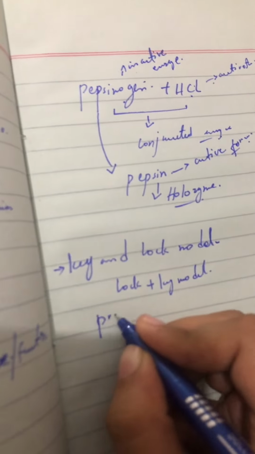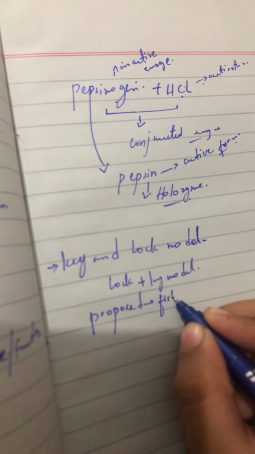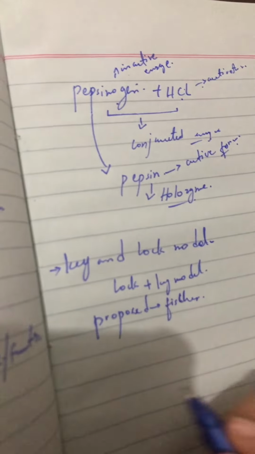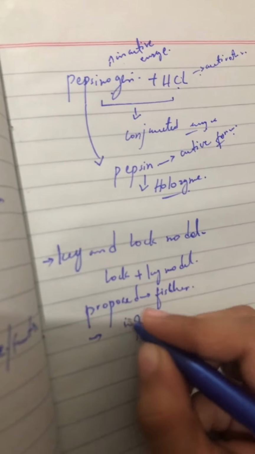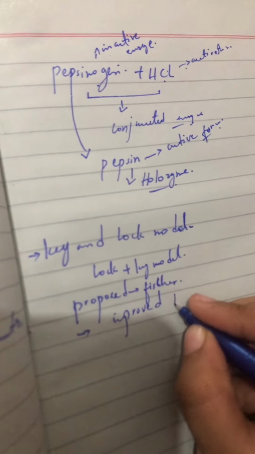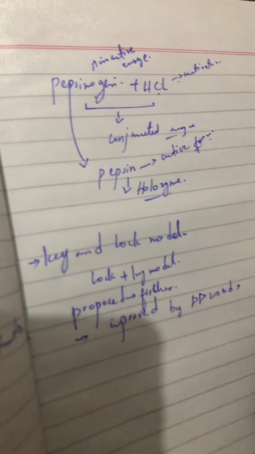This was proposed by Fischer. He was a scientist who proposed this key and lock model. Now, this model was improved by D.D. Wood and Fielder.